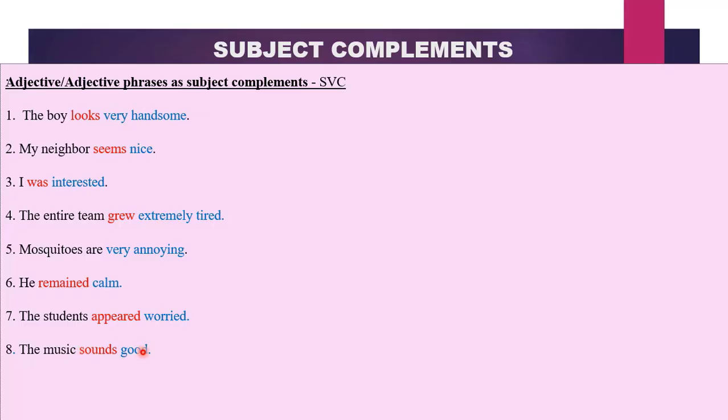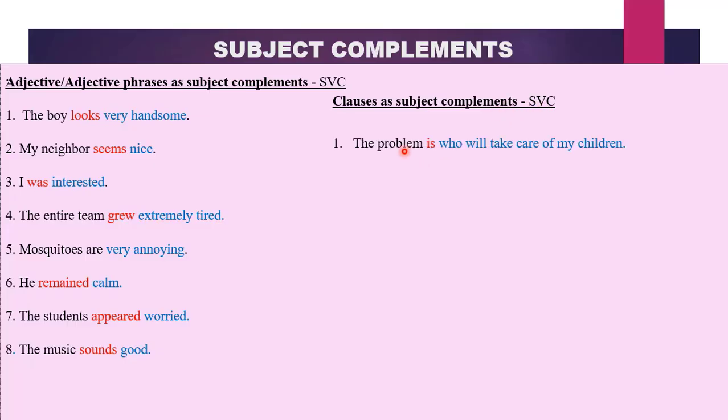The music sounds good. What sounds good? The music. Therefore, good refers back to the sound of the music, so it is a complement and it is an adjective. Let us see clauses functioning as subject complements. This will also give us an SVC sentence pattern. For example, the problem is, who will take care of my children?